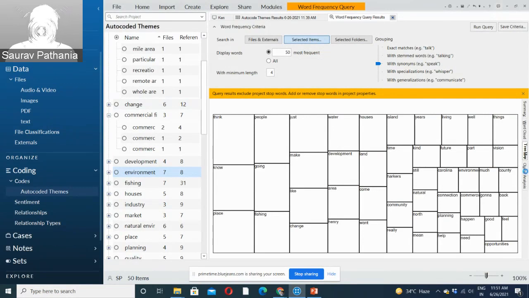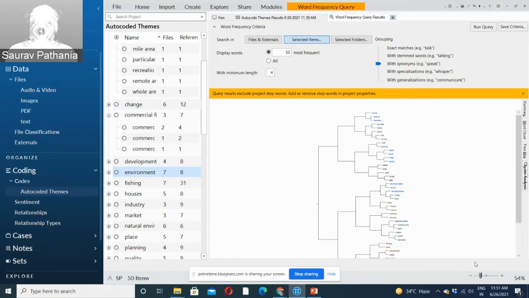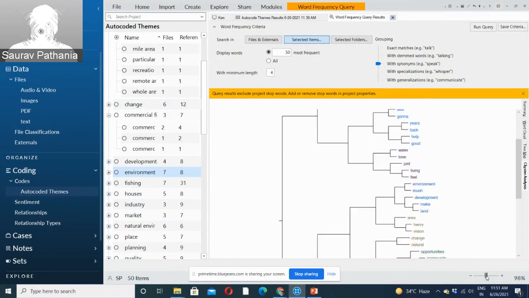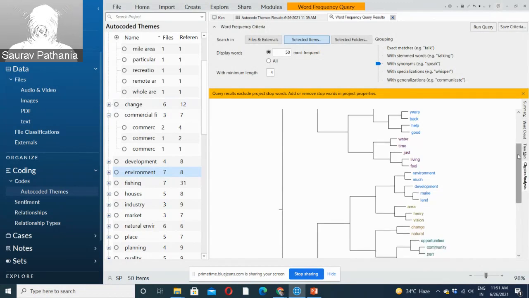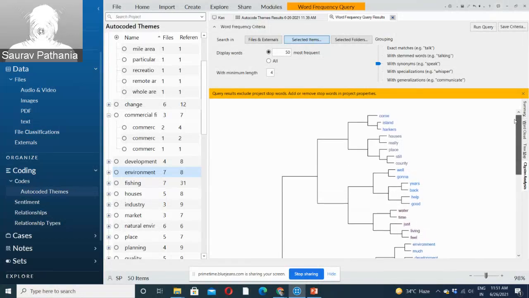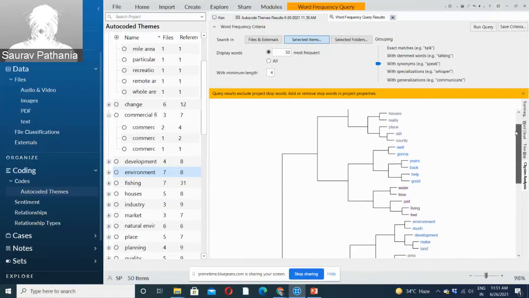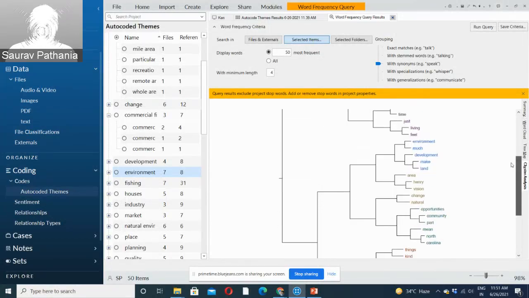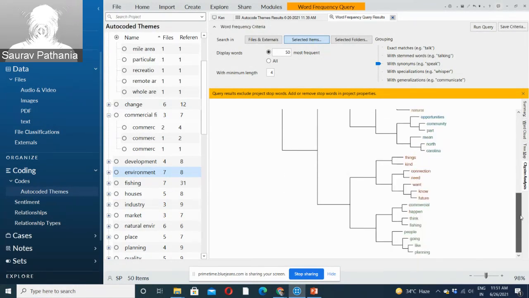Then there is a cluster analysis option. I'll zoom in further for you. These words are clustered together according to the vicinity in which they occur. So words which are together in our data have been clustered together. This just gives you a certain idea of what kind of words are coming together in my data.